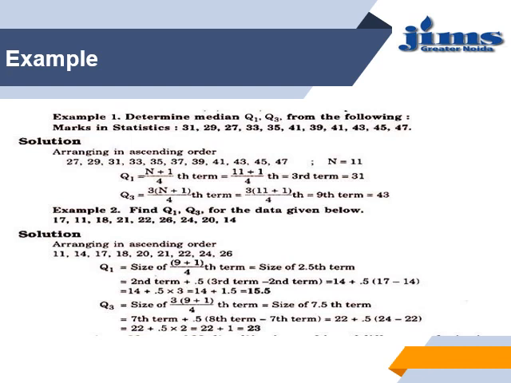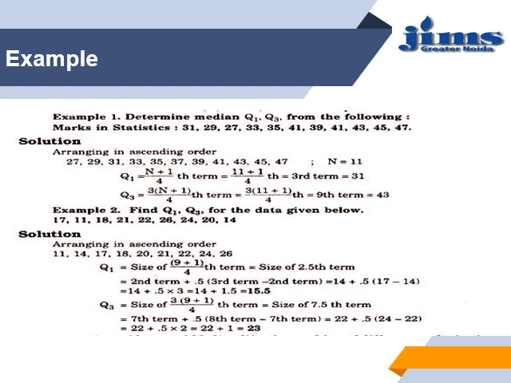We have one more question. Again we have to find Q1, Q3 for 17, 11, 18, 21, 22, 26, 24, 20, and 14. When the data is given, again Q1 will be the size of (9 plus 1) by 4. We have a total of 9 data.